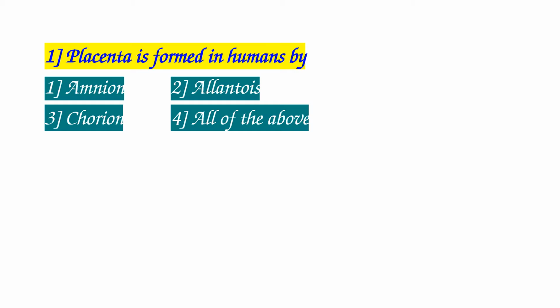And third one is chorion. It is the outermost membrane of the embryo, in mammals as well as in birds and reptiles. And this chorion is involved in the formation of placenta. That's why the human placenta is called the chorionic, hemochorial placenta. So that's why chorion is the answer. So answer is 3 for the first question. It is involved in the formation of placenta in humans.